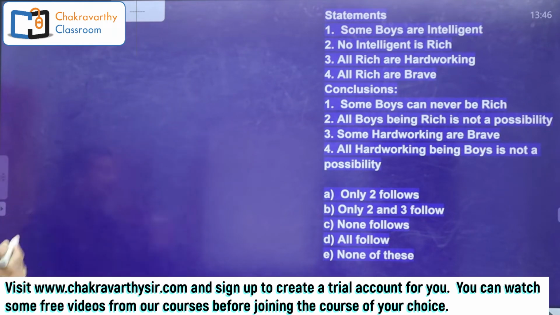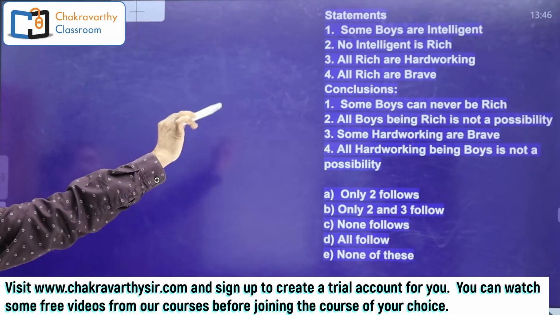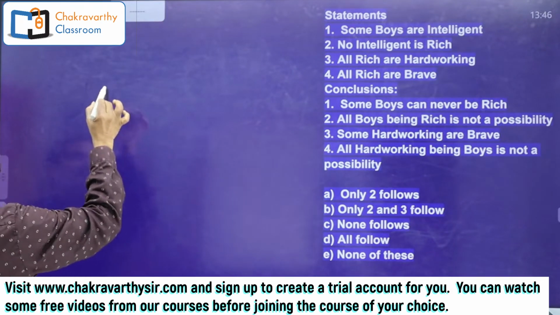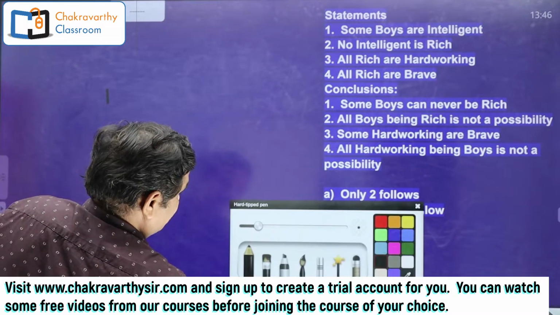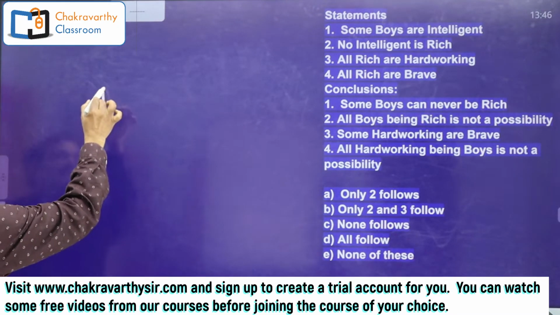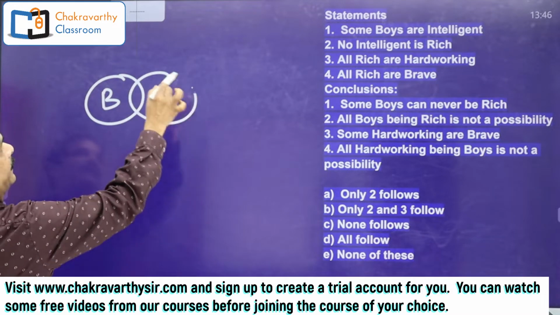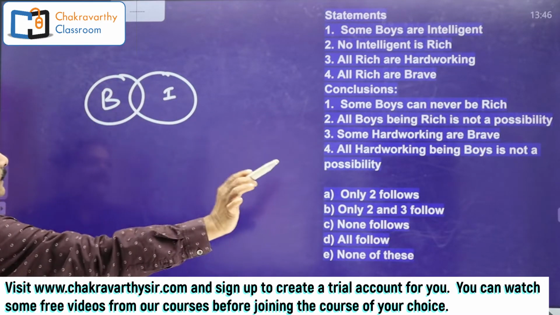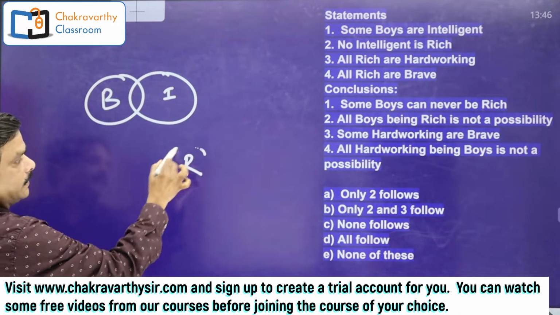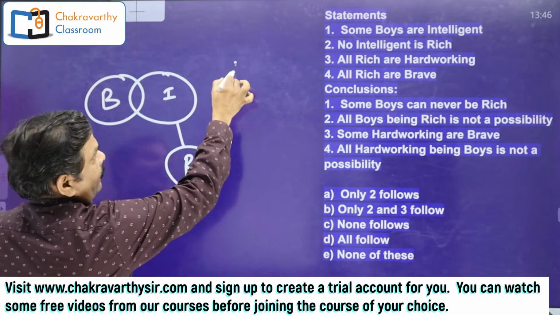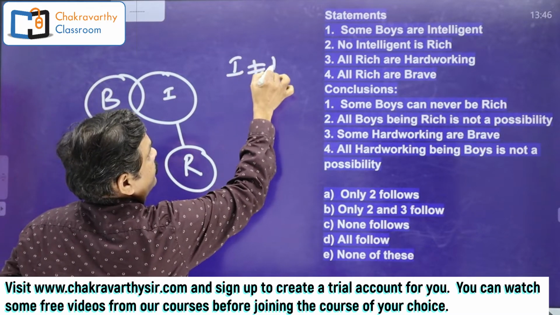First I'm starting with the basic diagram. So here some boys are intelligent. How to go for this one? Simple basic diagram here. Some boys are intelligent. Let's take this one. Right, I'm drawing here. Okay, next they have given no intelligent is rich. So there is a constraint between intelligent and rich. If you want, you can write here no intelligent is rich.